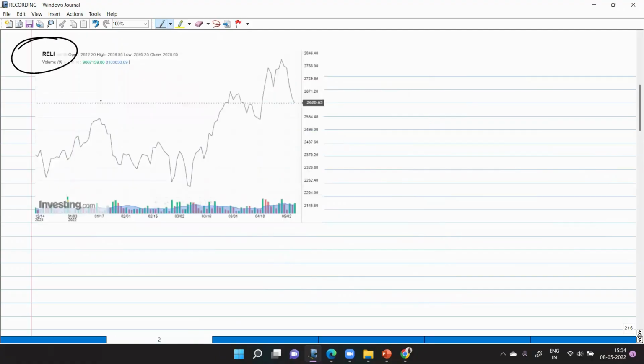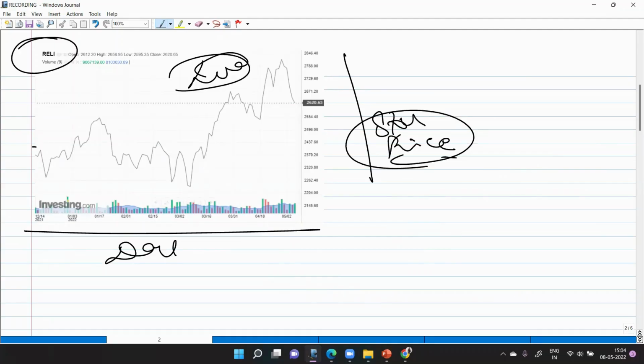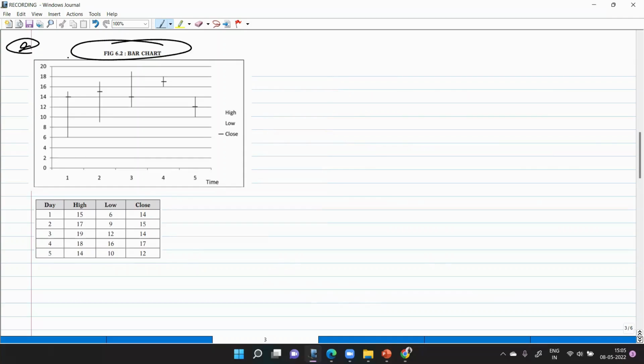See, this is the Reliance industry that I have taken out. This is the line chart of the Reliance industry. These are your days, these are your stock price, and they have just taken the closing price and joined the graph. Okay. The next kind of chart is a bar chart.